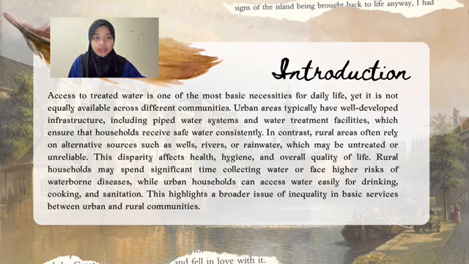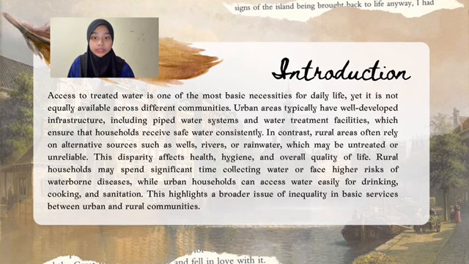These differences affect health, hygiene, and overall quality of life. Lack of treated water can lead to waterborne disease, extra time spent collecting water, and challenges in daily living.